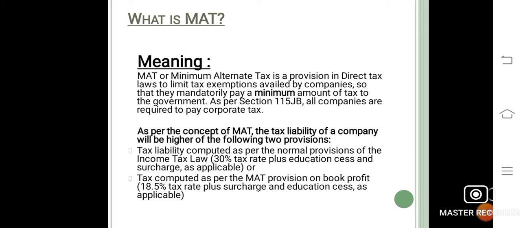As per the concept of the MAT, the tax liability of a company will be the higher of the following two provisions. First is the tax liability computed as per normal provisions of the income tax law, 30% tax rate plus education cess and surcharge as applicable, and second is the tax computed as per the MAT provision on the book profit, 18.5% tax rate plus surcharge and education cess as applicable.